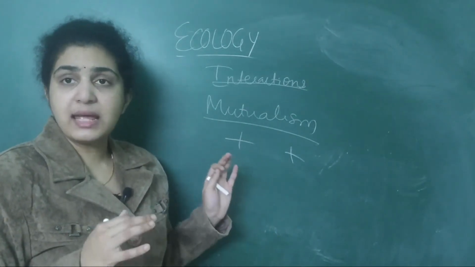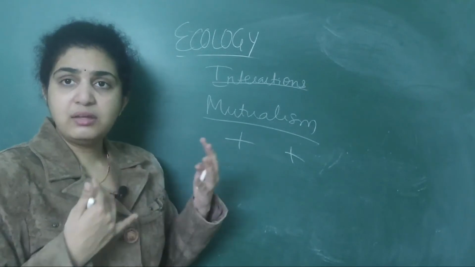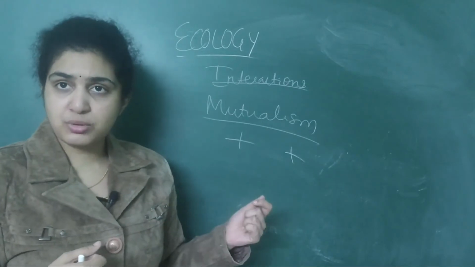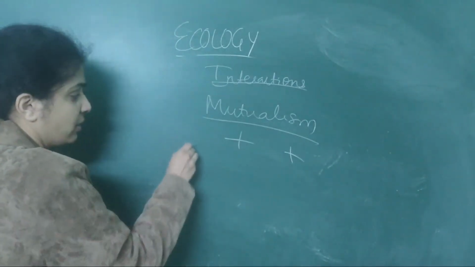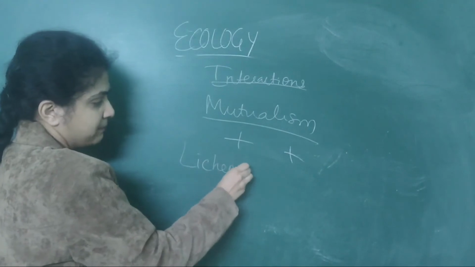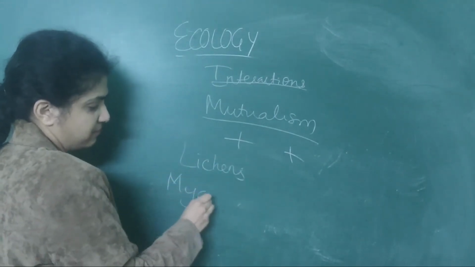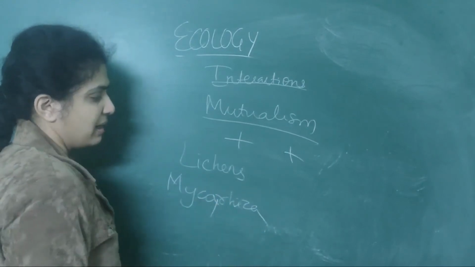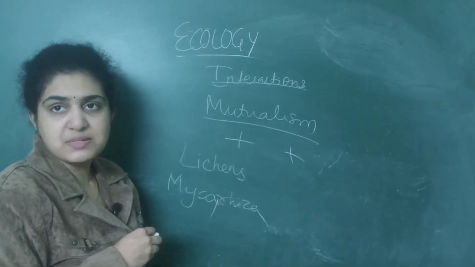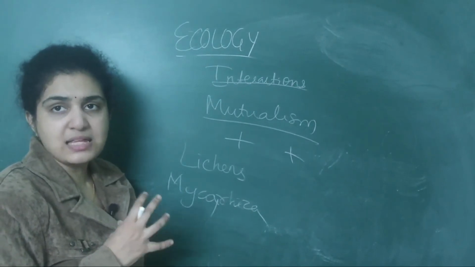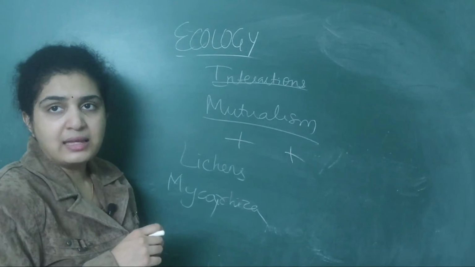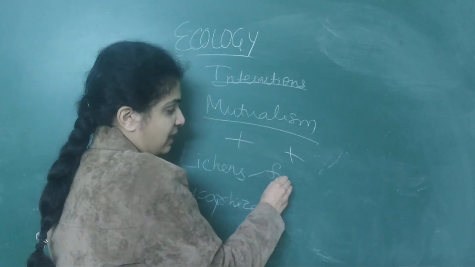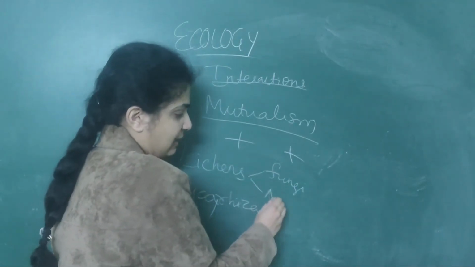The most common examples, where they are living in a symbiotic relationship with each other, are lichens as well as mycorrhiza. Lichens have two things, that is fungi as well as algae.